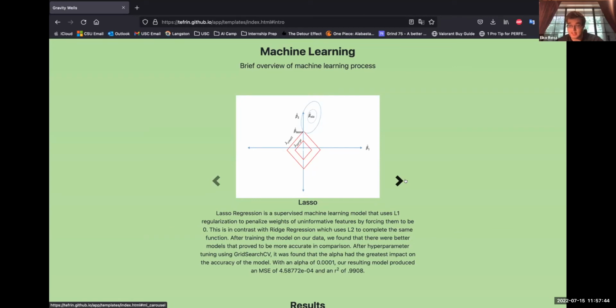Essentially, it can analyze all of the features and it can determine which ones are uninformative. Those are then removed from the prediction by assigning them a weight of 0, meaning they have no sway on the prediction. This is often compared to ridge regression, which uses L2 regularization, which can also change the weights of features. However, it only shrinks them, but does not set them to 0.